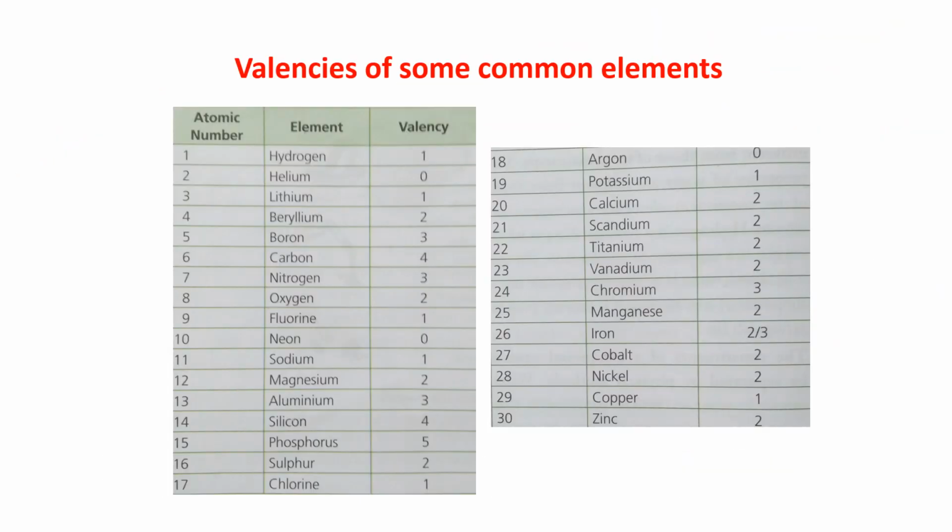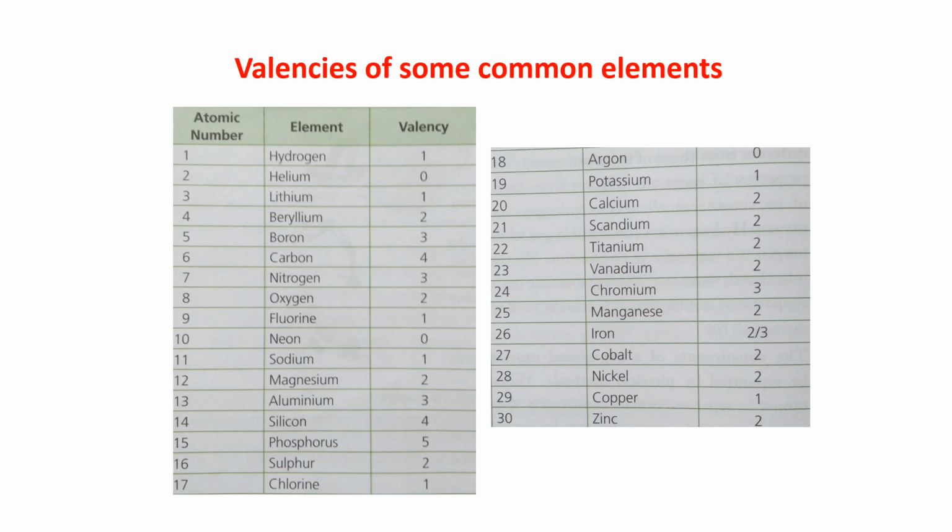As I told you, the valency of some common elements is given to you. Now you have to learn all those. Okay, so there are 30 elements with their valencies given to you. This you have to learn. And how you have to learn? You have to write the valencies in your notebook. It is not once.